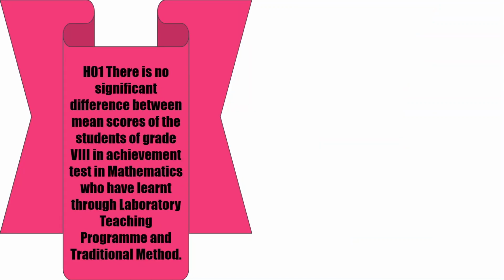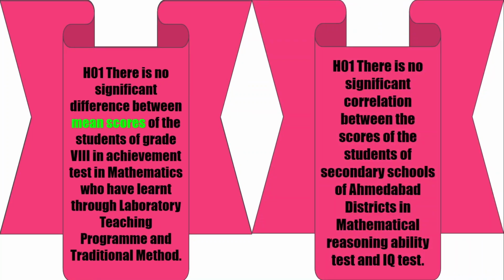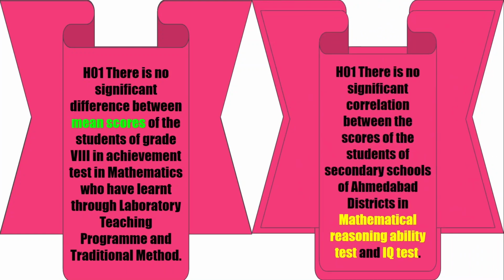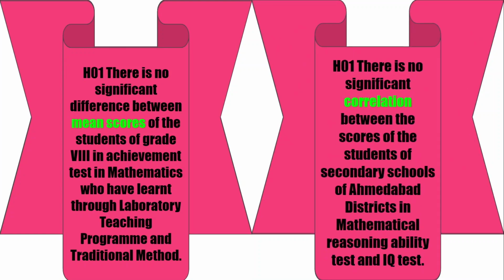In the first hypothesis, scores of the students in the achievement test are mentioned to test the hypothesis. The mean score of the achievement of both the groups has to be calculated. This hypothesis has a measure of average, which is called mean score. In the second hypothesis, correlation between the scores of the students in the mathematical reasoning ability test and IQ test is mentioned. Therefore, the coefficient of correlation must be calculated to test the hypothesis. Thus, the term correlation indicates the measure in the hypothesis.